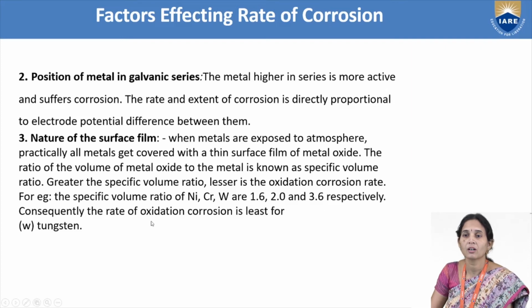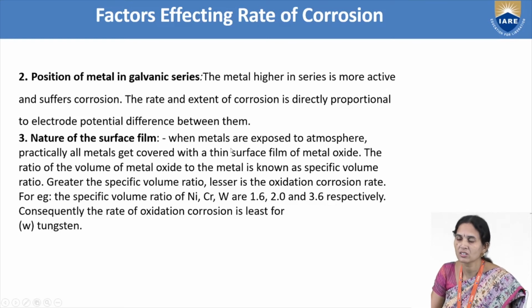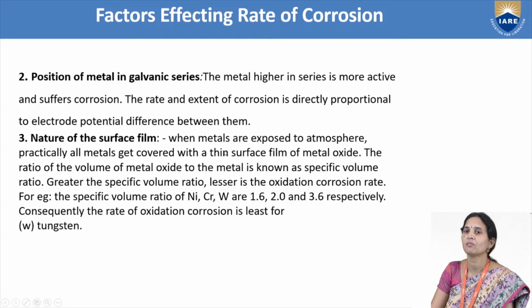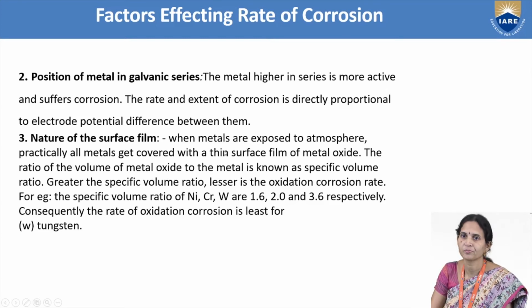So here the rate of oxidation corrosion will be least for tungsten compared to nickel and chromium. The more the specific volume ratio, the lesser the corrosion in metals. The lesser the specific volume ratio, the more the corrosion in metals. What is specific volume ratio? It is the ratio of the volume of metal oxide to the volume of the metal. We discussed this nature of the surface film in the Pilling-Bedworth rule.